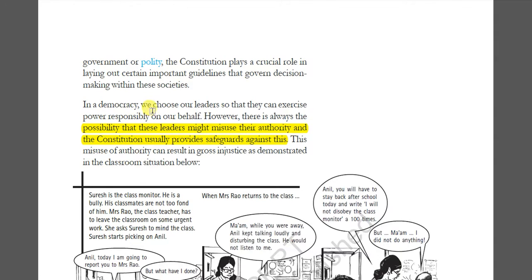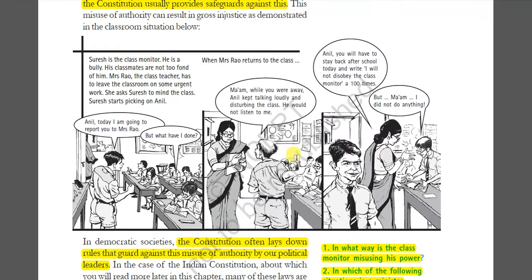In a democracy, we choose our leaders so that they can exercise power responsibly on our behalf. However, there is always the possibility that these leaders might misuse their authority, and the constitution usually provides safeguards against this. He's trying to explain with one example. When a teacher goes outside, the authority of the classroom is given to a student, and he tries to misuse the power by making allegations against other students.